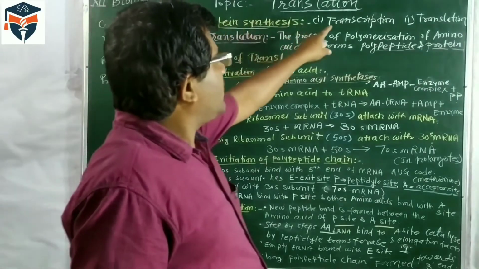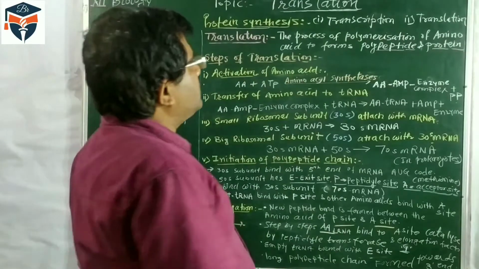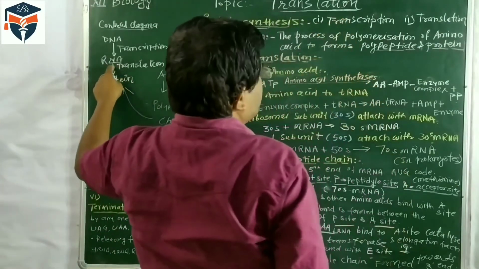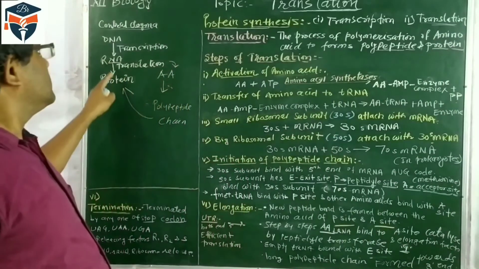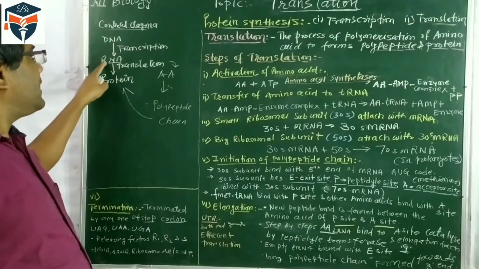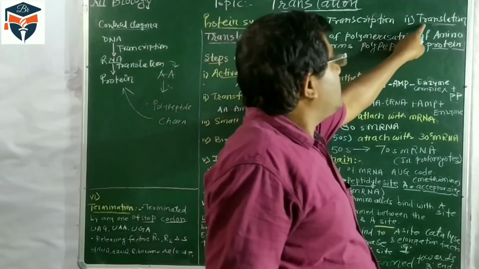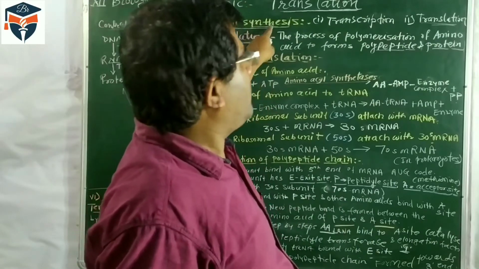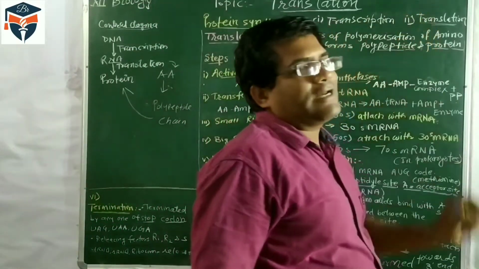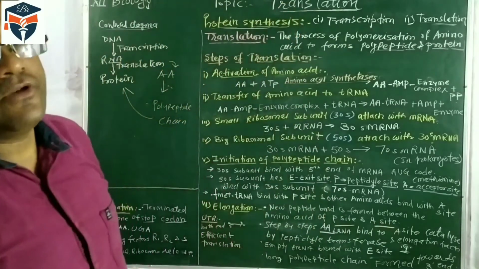This is the first part of protein synthesis. The second part is that this RNA codes the protein, which means the RNA gets translated into protein. This phenomenon is called translation. Thus in protein synthesis we have two phenomena, transcription and translation. Next we are discussing translation.